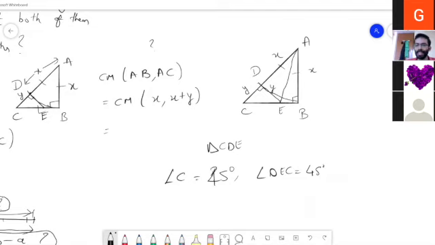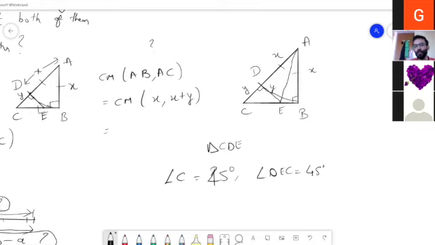Right. But there is some link between DE and EB. Can you look at triangles ADE and ABE? Angle B is 90. Do they look like by any chance images of each other?